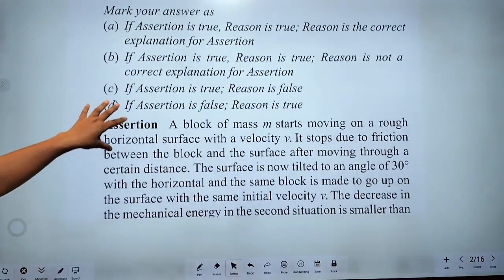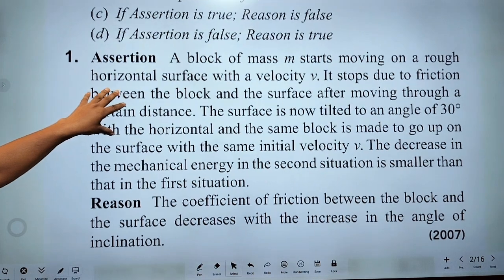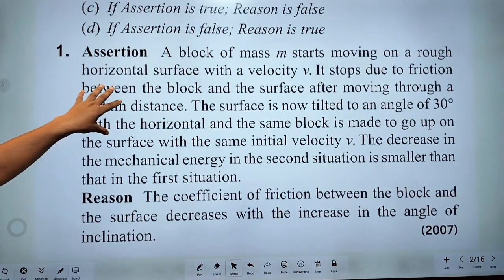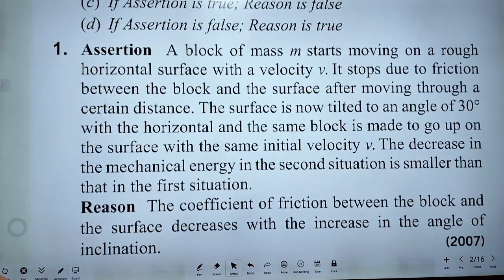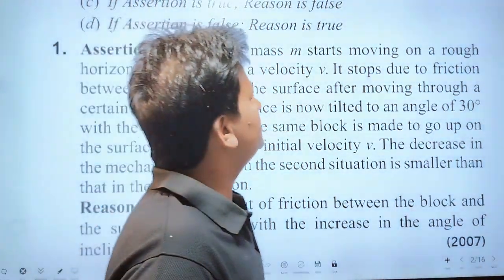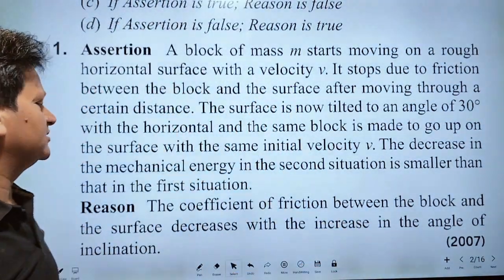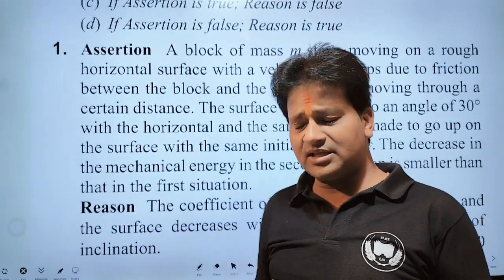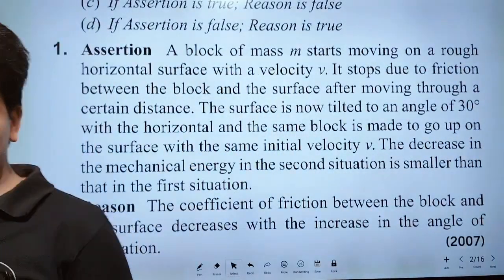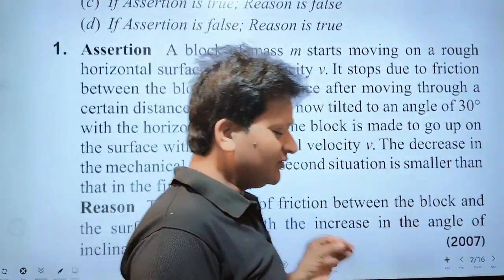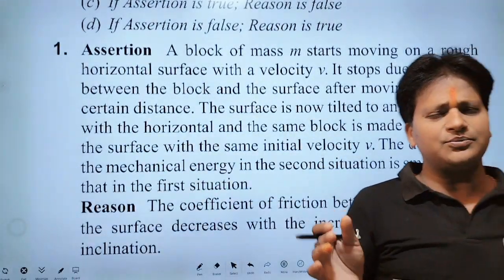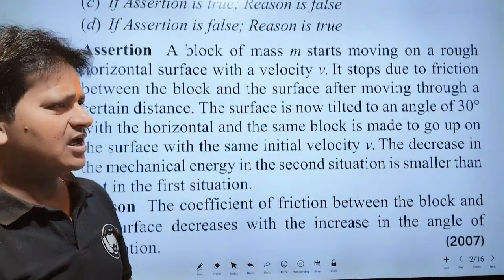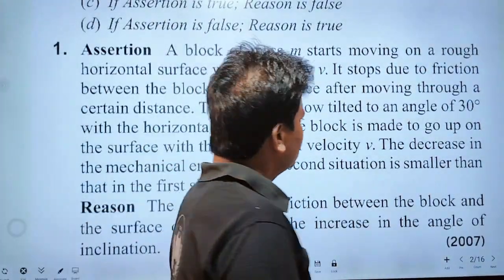Now I am going to read the assertion. What is the assertion? Assertion is a block of mass m starts moving on a rough horizontal surface with velocity v. It stops due to friction. If surfaces of contact are rough, then there will be a force which always opposes the tendency of relative motion, called friction. I have already taught you.